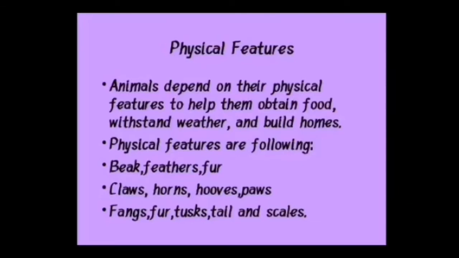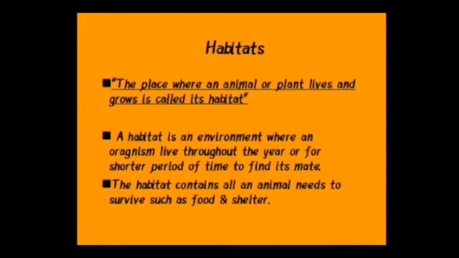Animals depend on their physical features to help them obtain food, withstand the weather and build homes. So the physical features are the following: beak, feathers, fur, claws, horns, hooves, paws, fangs, tusks, tail, and scales. These are the physical features which animals use not just to obtain food but also to protect themselves from any danger.